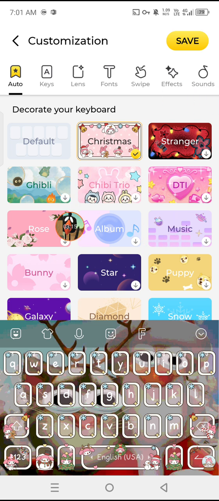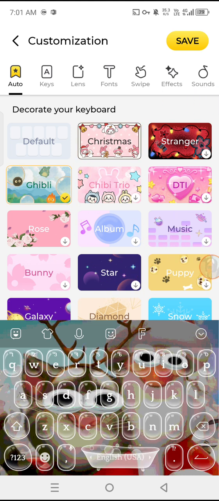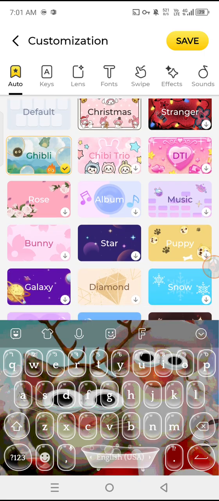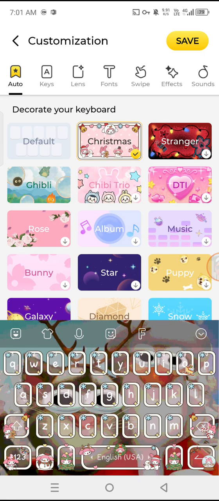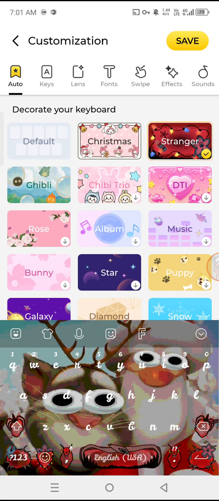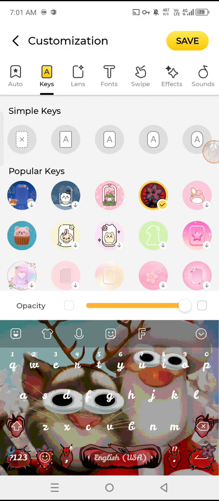So then you'll have to customize the keyboard however you want. For example, I will choose this. Then you can go to keys and select the form of keys.